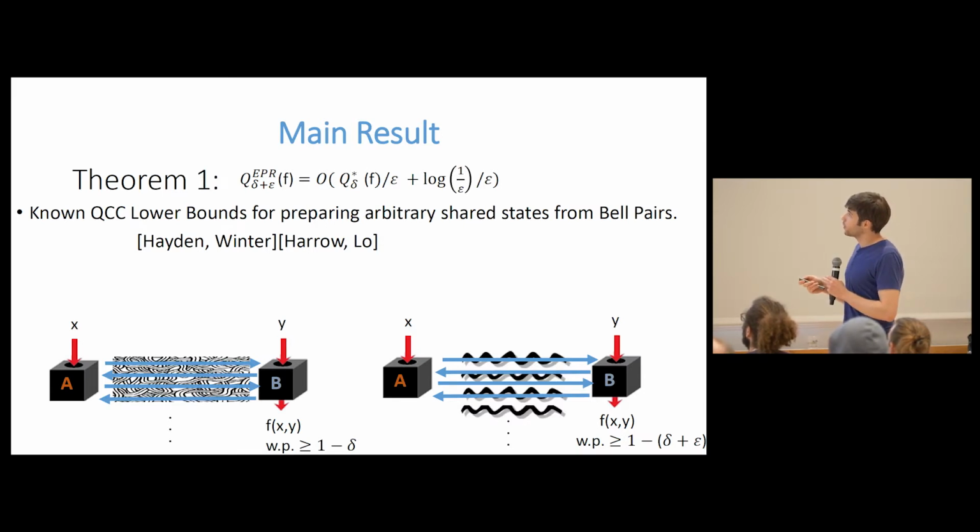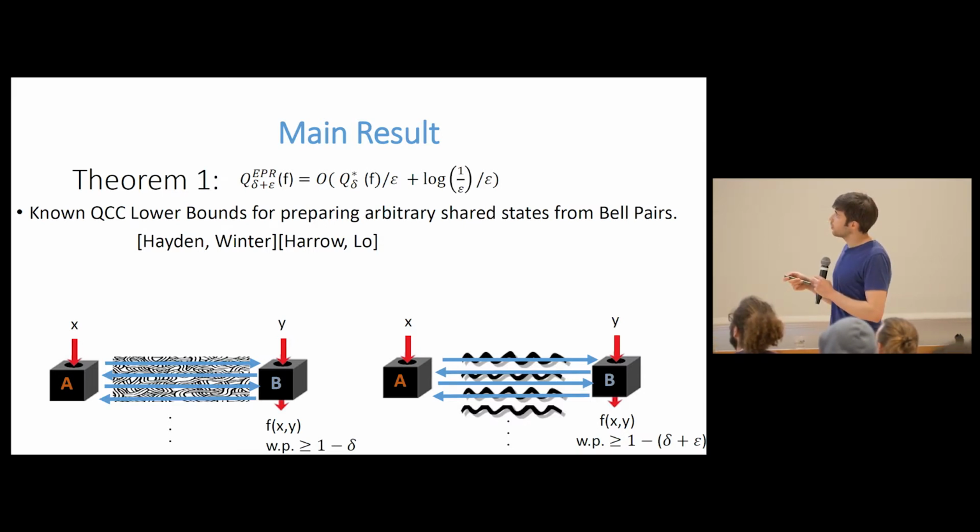Okay, so then I'll mention a bit of motivation for why this result was interesting to us. The first one is that there are known lower bounds for the amount of communication required to prepare an arbitrary shared entangled state from just EPR pairs. So we know that it's expensive to start with EPR pairs and just get to an arbitrary shared entangled state first and then run this protocol. You could imagine trying to prove this result in that manner, but we know that shouldn't work very well.